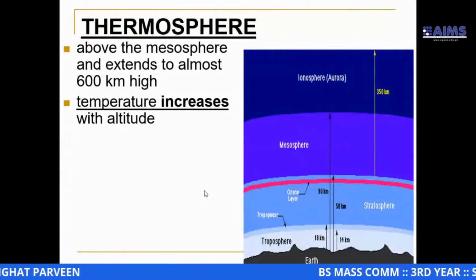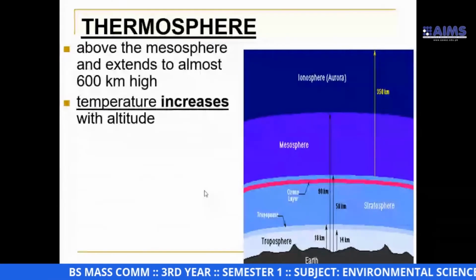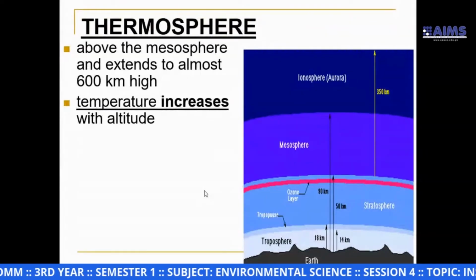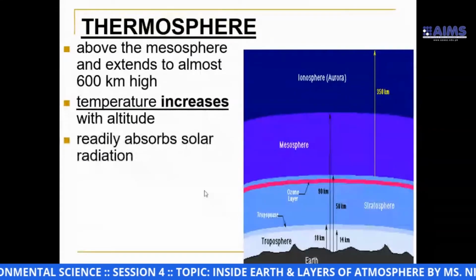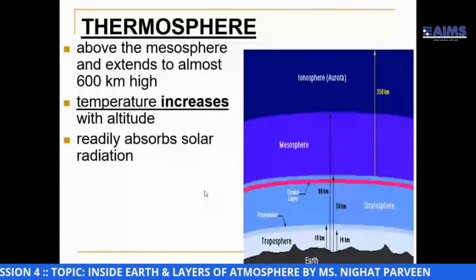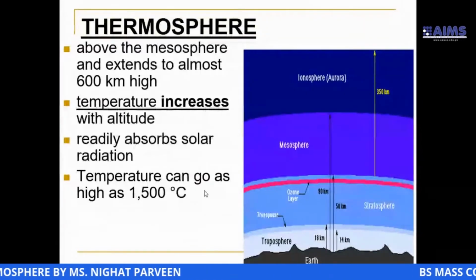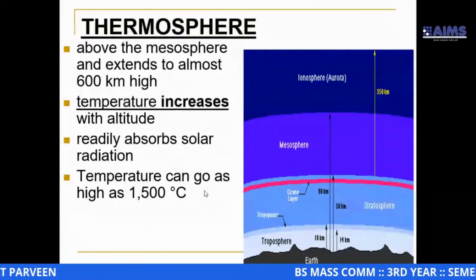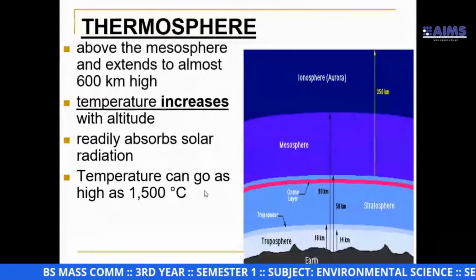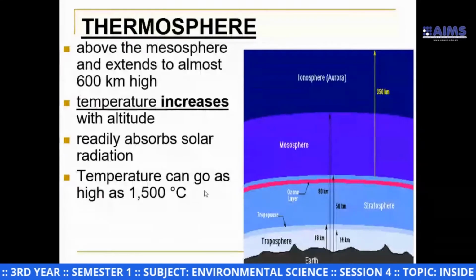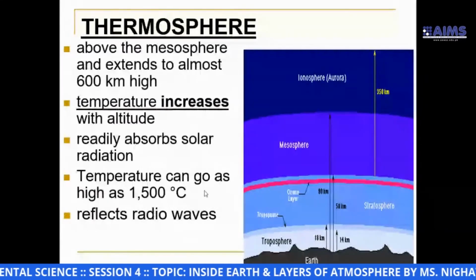If we increase the altitude, the temperature will also increase accordingly. It absorbs solar radiation. Temperature can go as high as 1500 degrees Celsius. You can see the temperature range here, it is 1500 degrees Celsius.